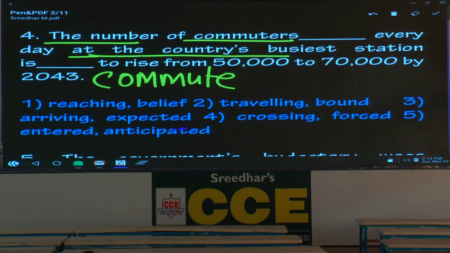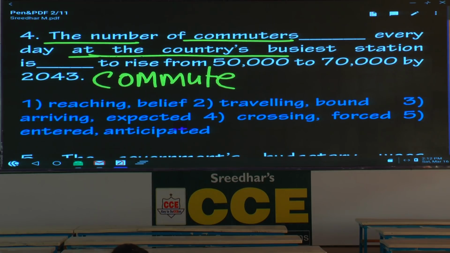So we'll see. The number of commuters reaching every day at the country's busiest station. Reaching at, is it right? No. Please mark it wrong. The number of commuters traveling every day at the country's, is it right? Traveling at, mark it wrong. What is the third option? Arriving at. There is a perfect combination. The number of commuters arriving at the country's busiest station is expected to rise. That's also a regular expression. Expected to rise from 50,000 to 70,000 by 2043.